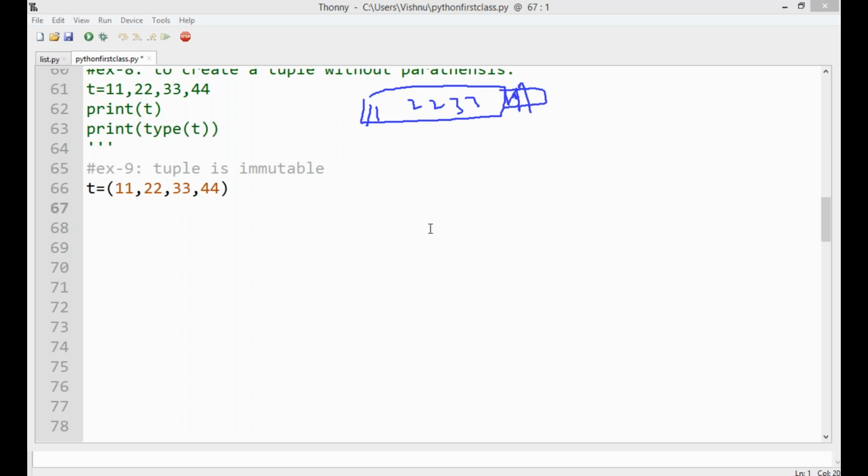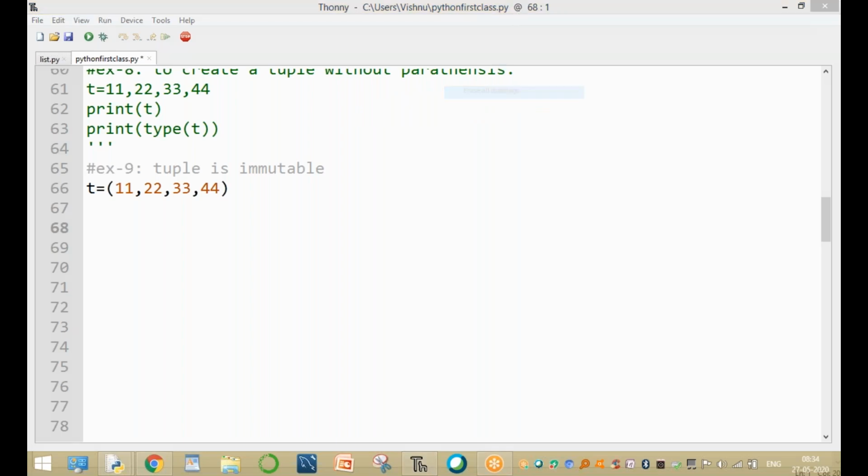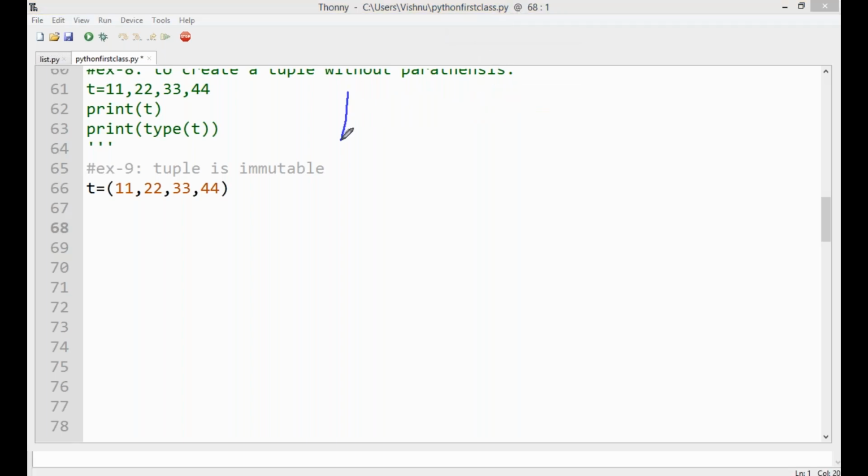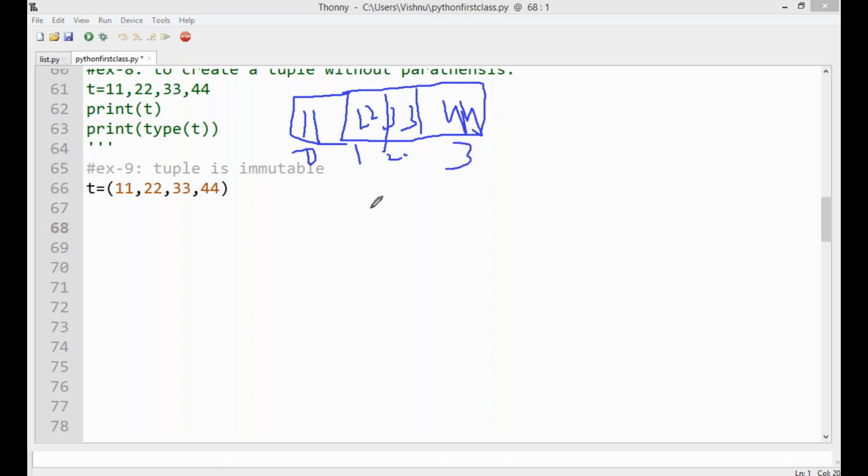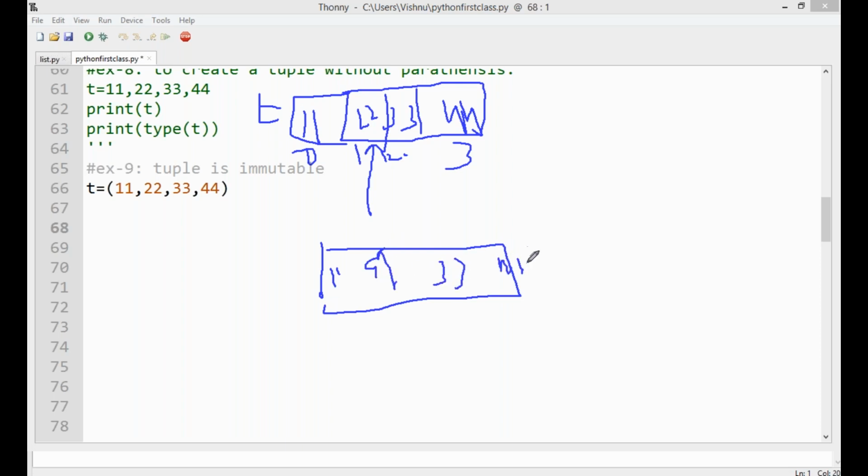Please wait one minute. The elements are 11, 22, 33, and 44. Clear? This is the 0 value, 1 value, 2 value, and 3 value. Now immutable means, if you want to change the value of T of 1, then if it is a list, the values change to 11, 99, 33, and 44. But if it is a tuple, the value cannot be changed.